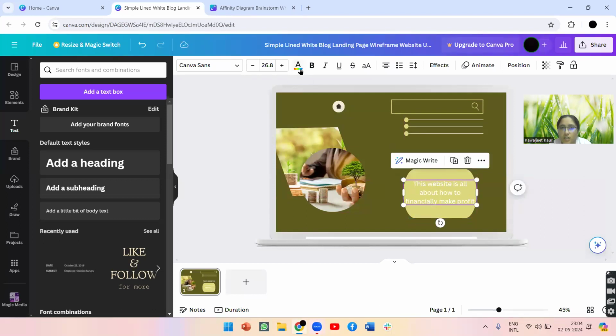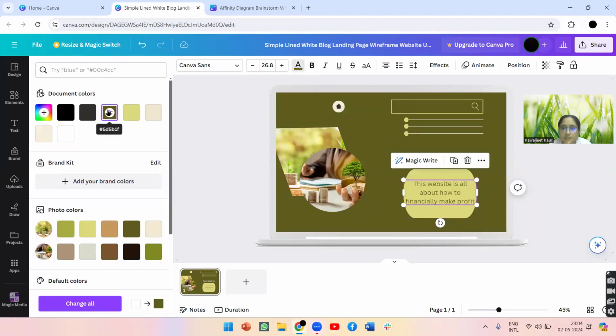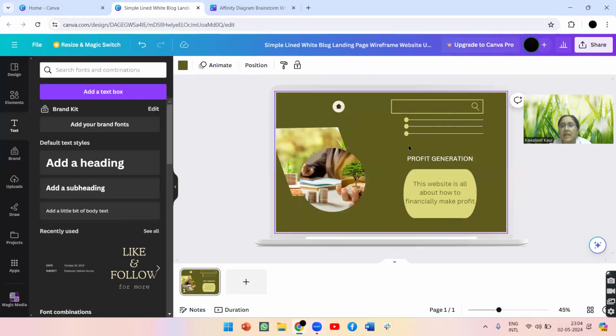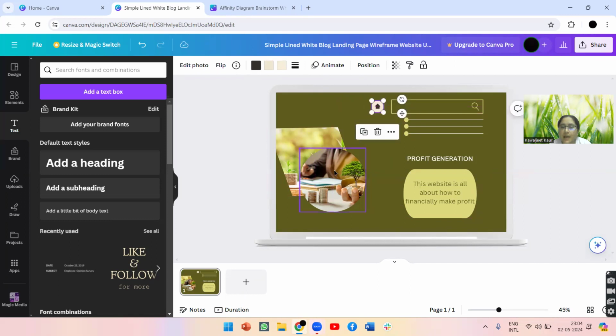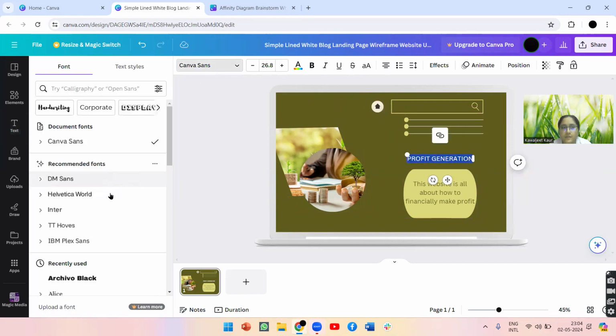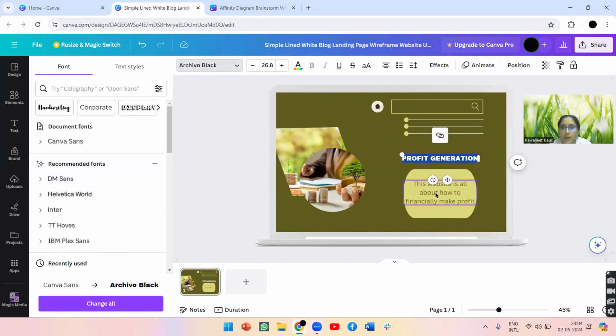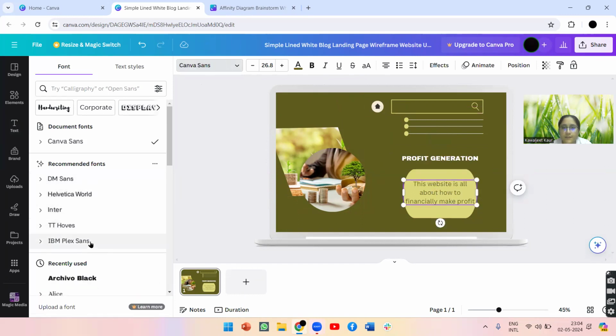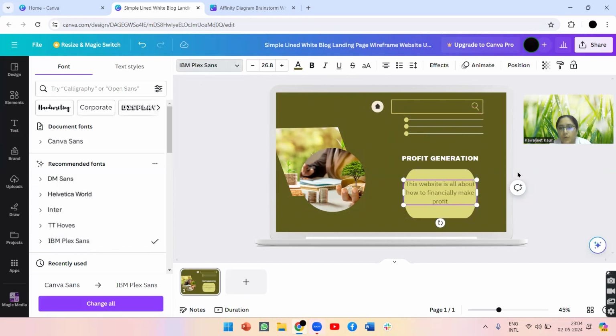You can change the color of this text. Perfect. Now after this, you can make the home button here. And after this, you can even change the font family of this. Font family of this. Yes.